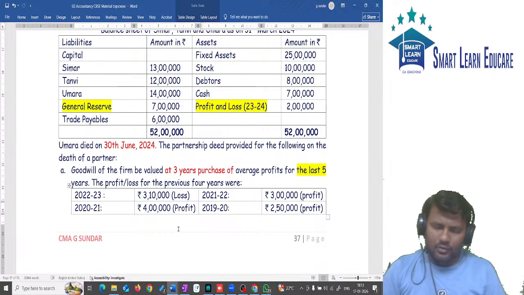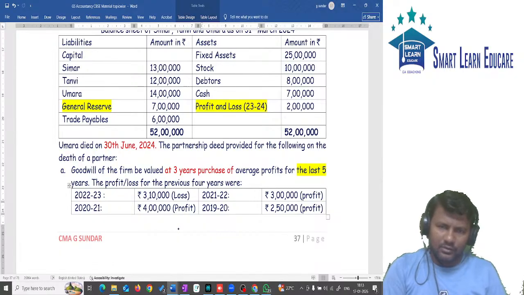So shall we find the average profit? What is the average profit? Remember this 2 lakh which is given on the asset side, so this is not a profit, it is a loss. So how we calculate is: for 2022-23, the loss